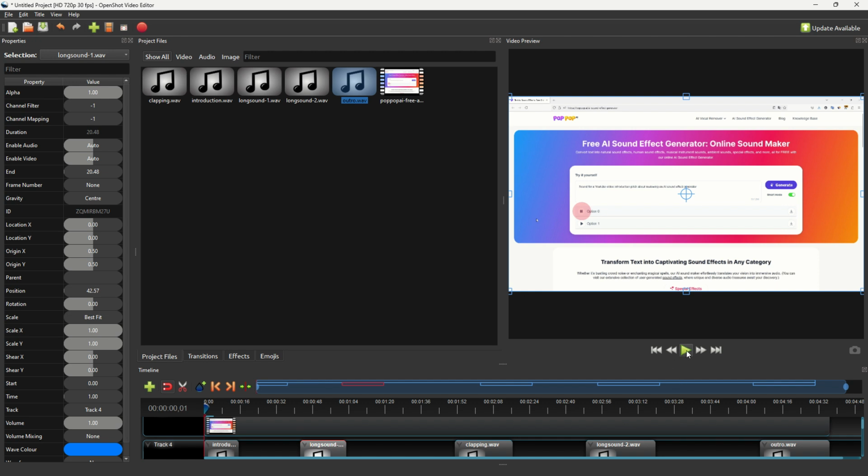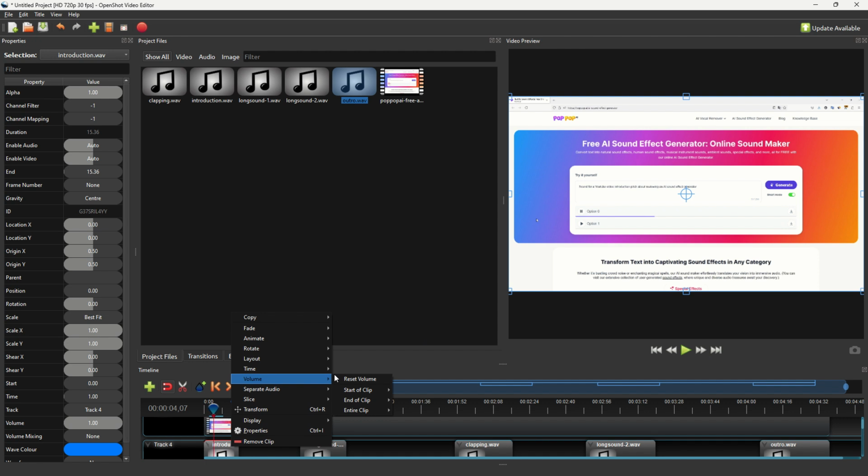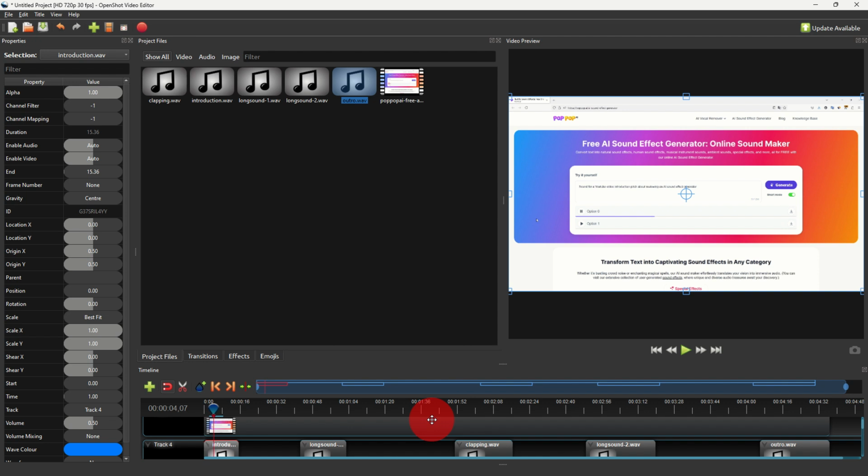Then, of course, listen to the video to see if it is fine. So I will press play here, but probably you will not hear it so well. Actually, we can see here that the background sound is too loud. So what we can do is to turn the volume of the entire clip down, for example, 50%, so it doesn't cover the voice we have on the video.